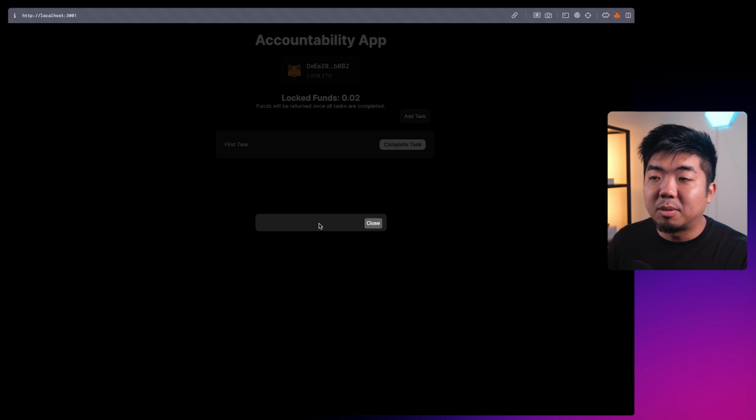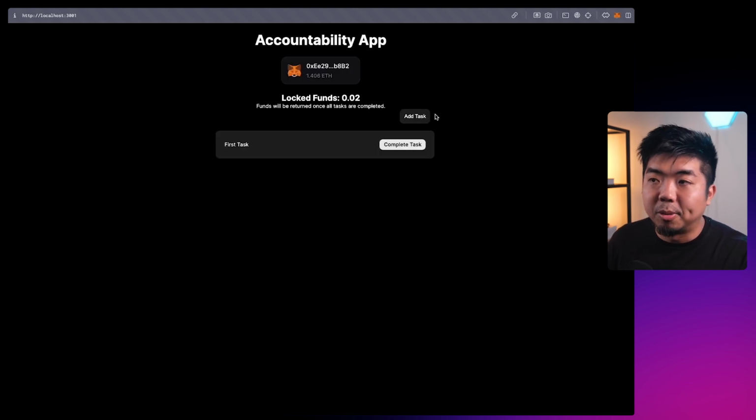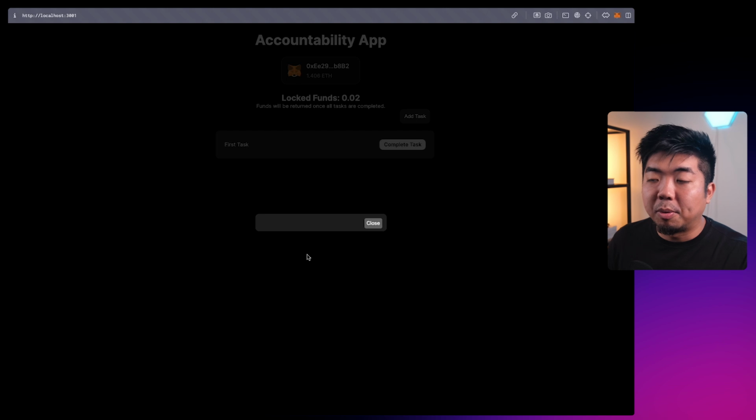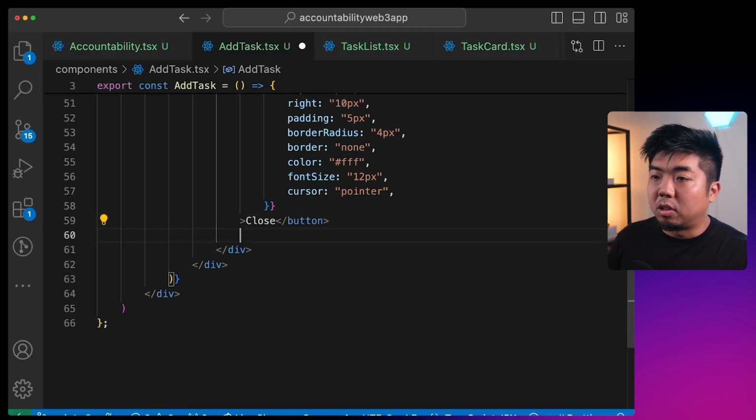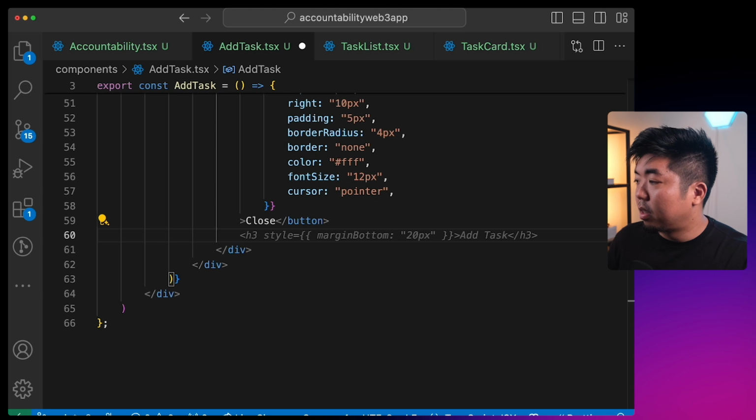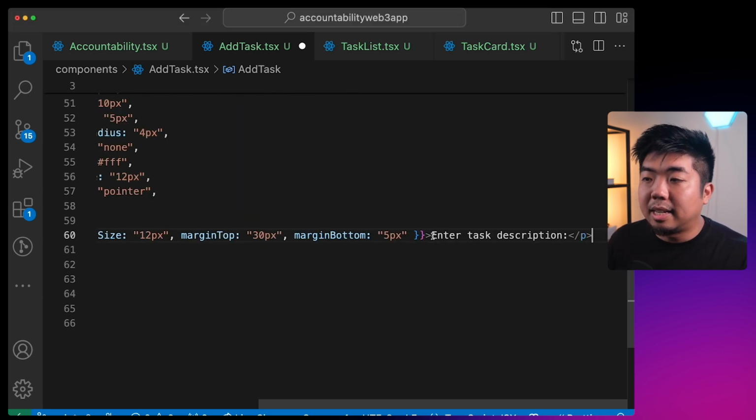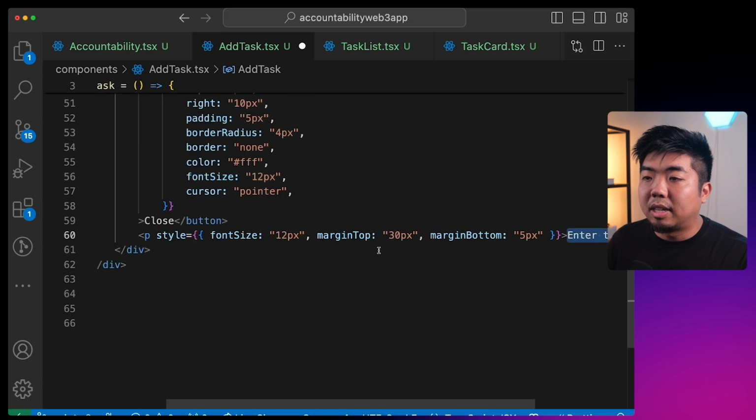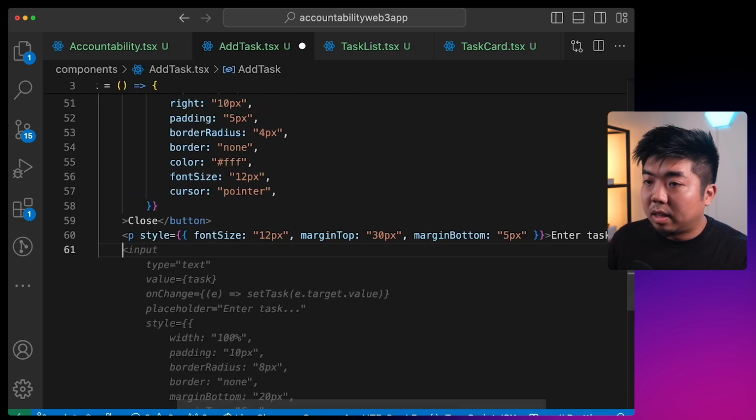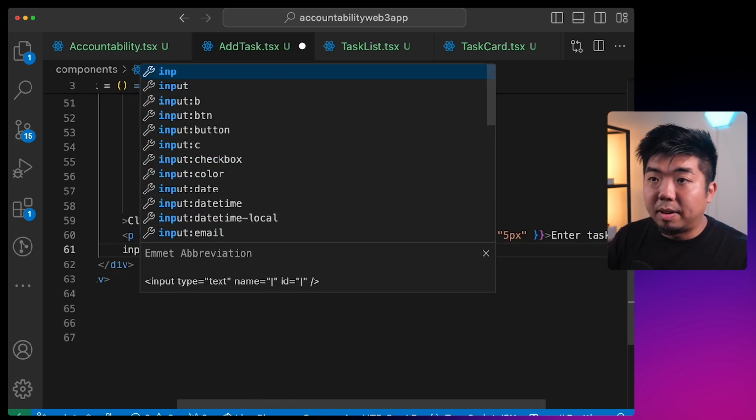When we add task, we'll be able to input and add our task in here, or we can close out of the modal here. And so this is where we're going to create our input field to add additional tasks. So below the close button, we're just going to add some text here that says enter task description, give that some styling. Then we're going to create our input field.